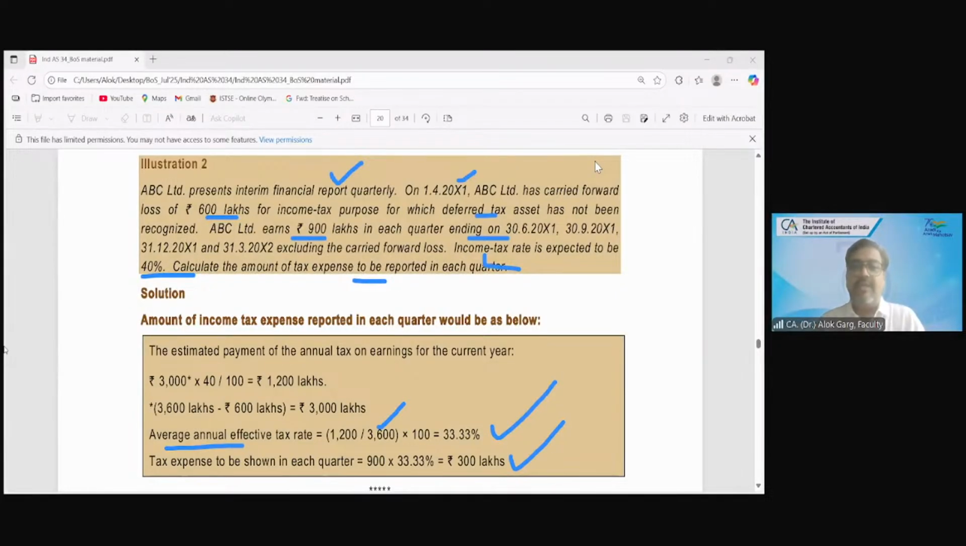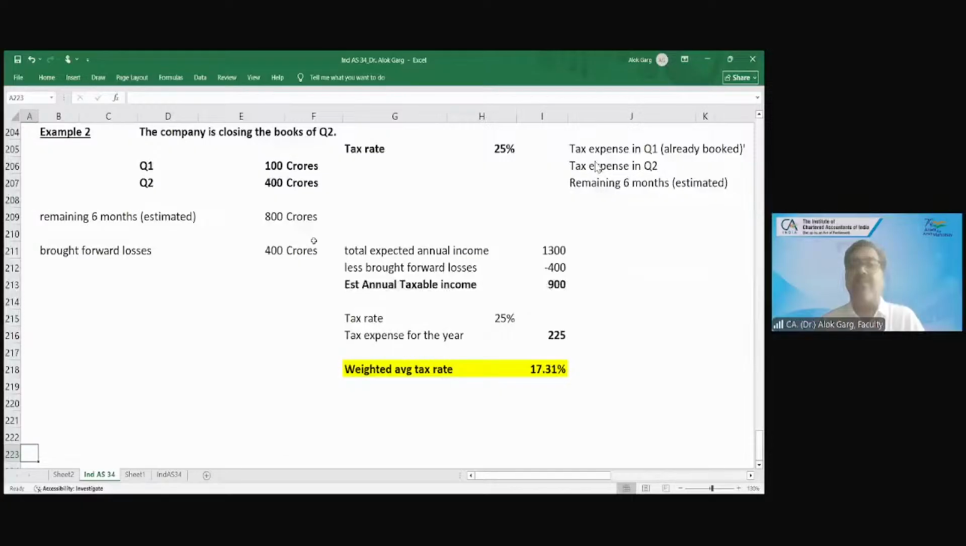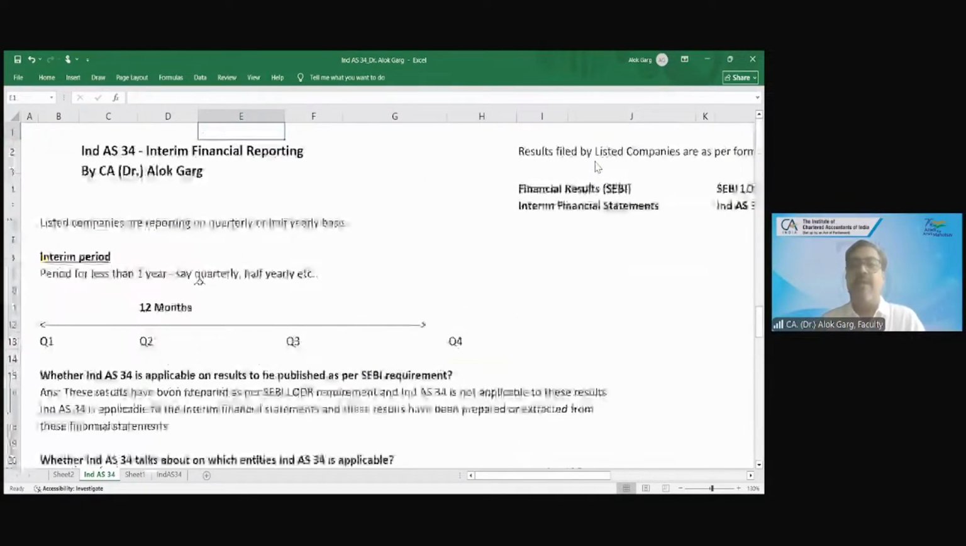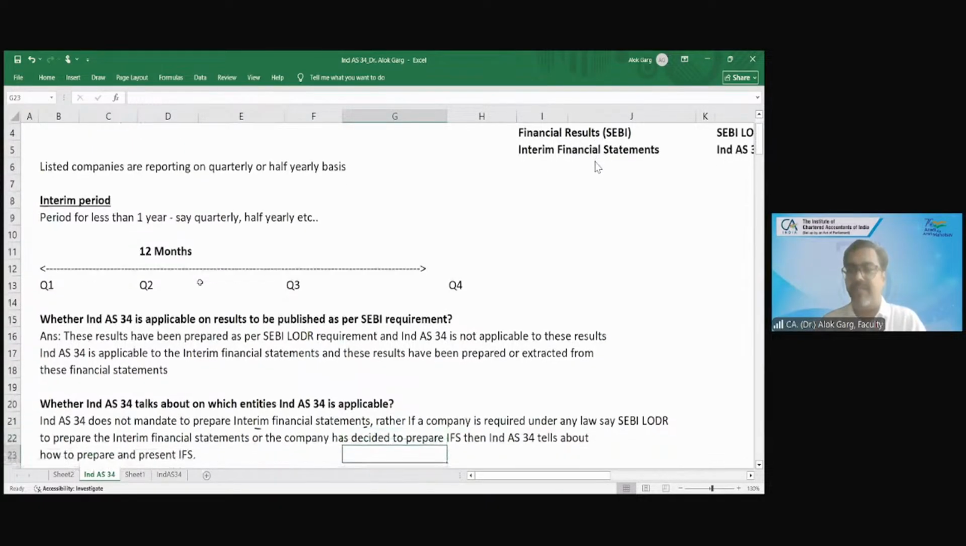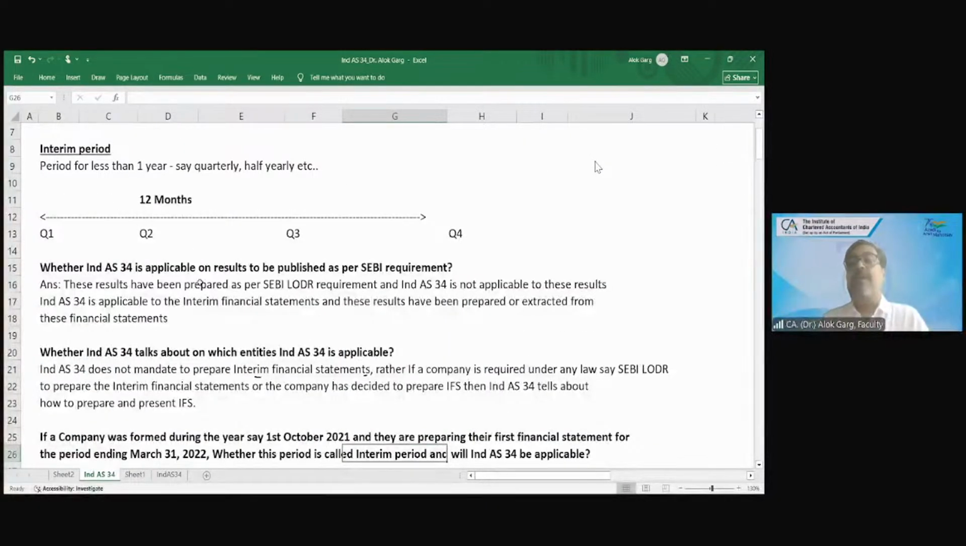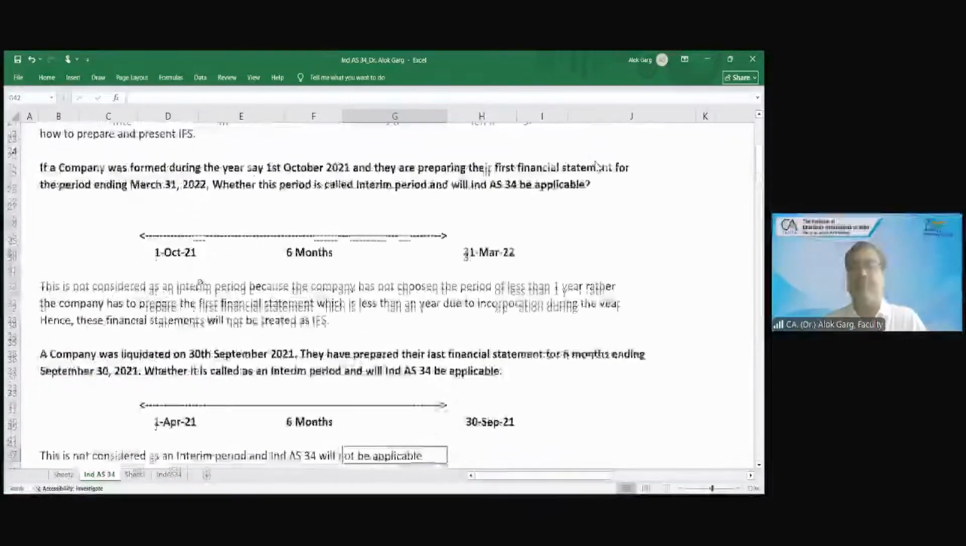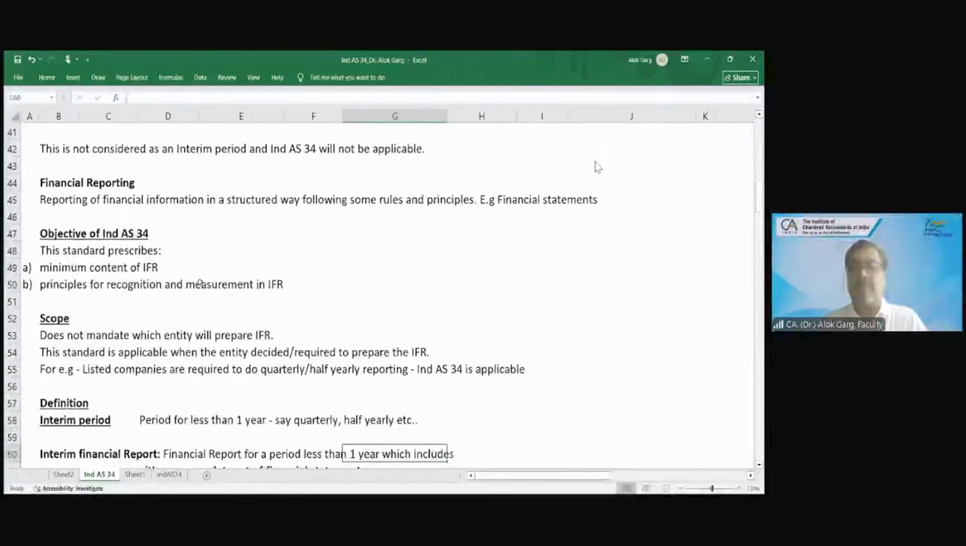So friends, today in Ind AS 34, we have discussed in detail what financial results are and what an interim financial statement is. What is meant by interim period? What is meant by financial reporting? Whether Ind AS 34 is applicable on financial results or on interim financial statements, we discussed that Ind AS 34 is applicable on interim financial statements, okay? Then friends, what have we covered?